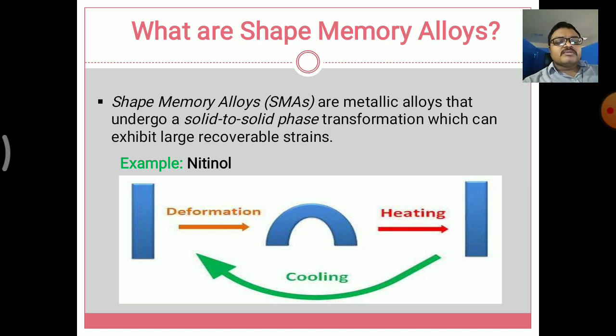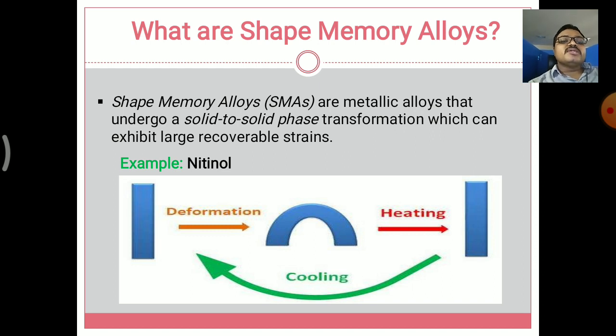In the bottom picture we are seeing a sample of the shape memory alloy transformation. The first one is the basic metallic alloy, which is deformed in the cooling state, that is, the solid state, and then when heat is applied to the metallic alloy, it comes back as a straight solid or hollow bar.